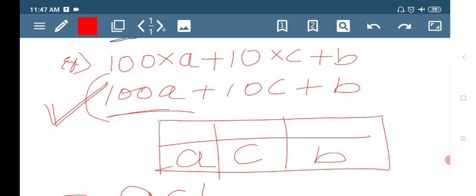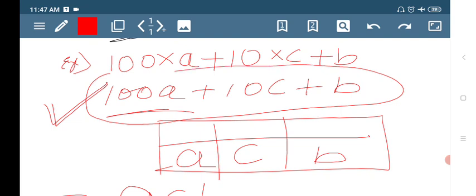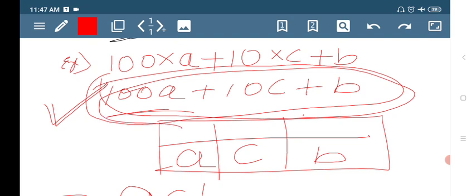If we consider the real addition of 100A plus 10C plus B, in some other expressions we call mathematical expressions, the real addition of this is not possible, because we call them unlike terms where addition is not at all possible.